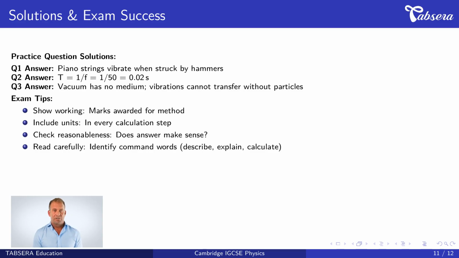Let's review the solutions. For question 1, the answer is piano strings vibrate when struck by hammers. The strings are the vibrating source that creates sound waves. For question 2, we use T equals 1 divided by f. Substituting, T equals 1 divided by 50 equals 0.02 seconds. For question 3, vacuum has no medium. Sound requires particles to transfer vibrations, but vacuum contains no particles, so sound cannot travel.